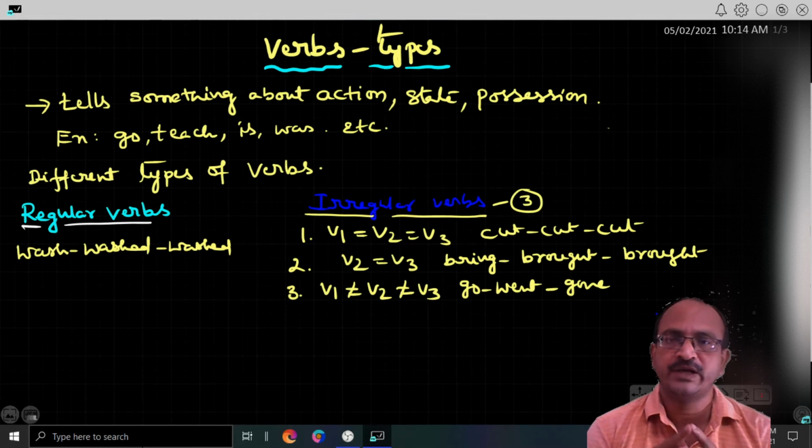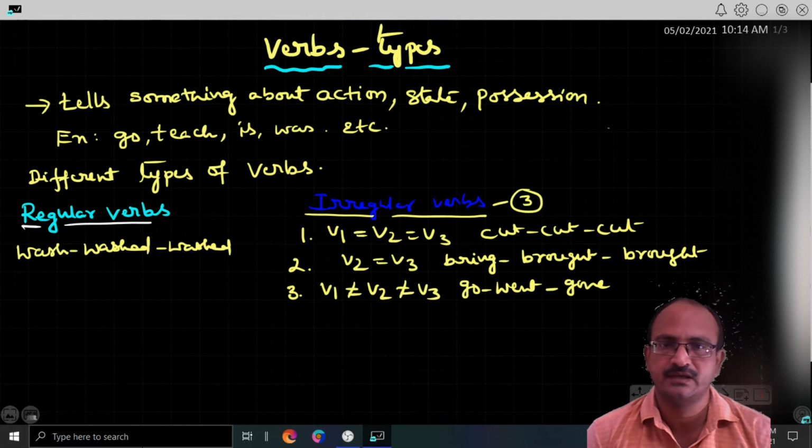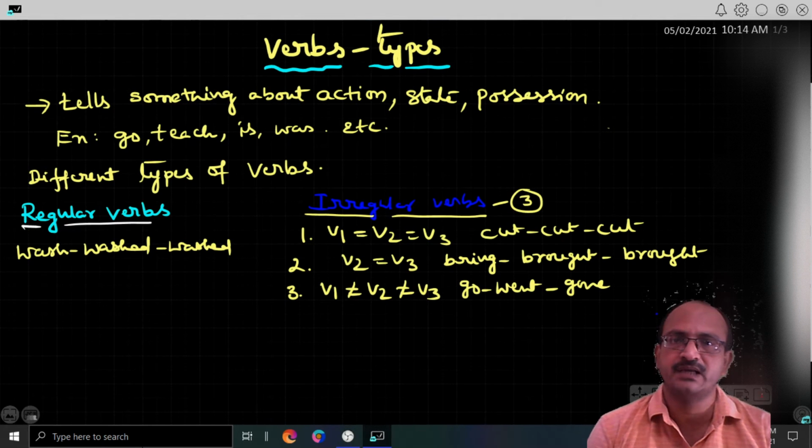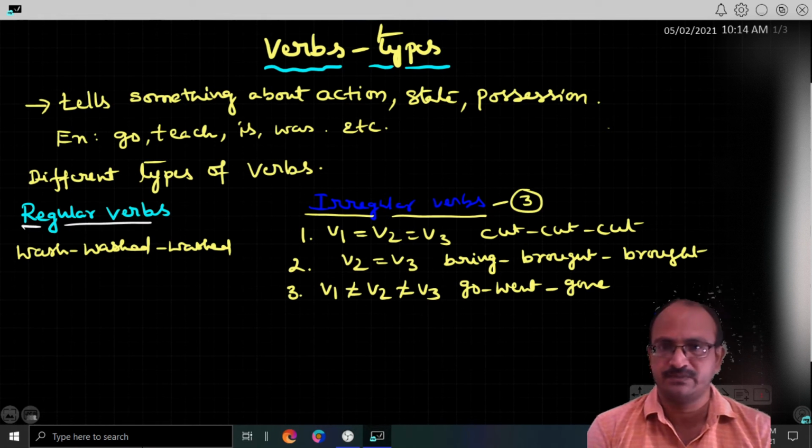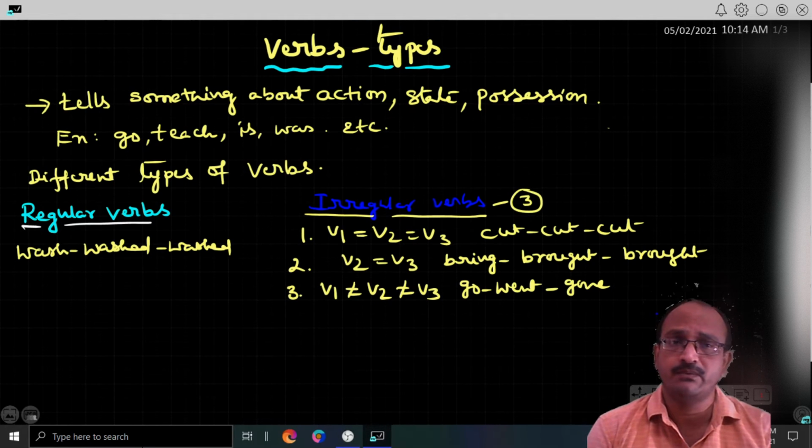Today I'm going to teach you verbs and types. Most of the students get confused by the different names of verbs. Mostly, of course, they learn them at different times, so they never think about what is what. They are especially confused by the words: regular verbs, irregular verbs, strong verbs, weak verbs, finite verbs, non-finite verbs, and modal verbs, auxiliaries, helping verbs. By these words, the students mostly get confused.